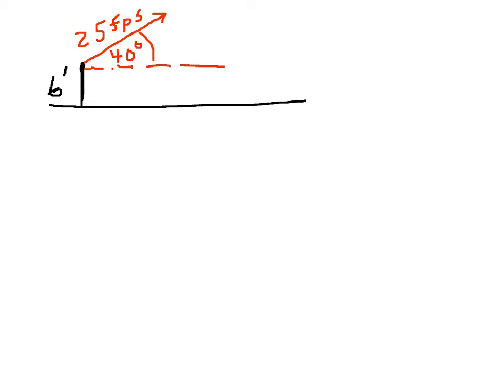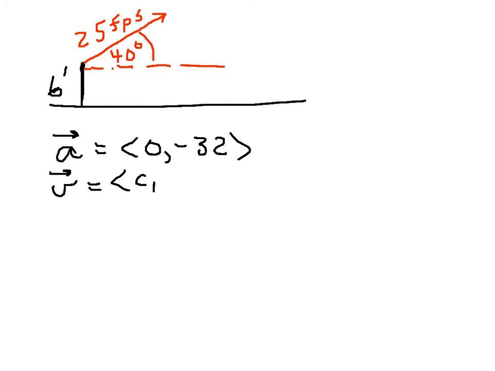So here's what we know. We know that acceleration is always going to be acting on it, and acceleration only works in the y direction, and acceleration is minus 32 feet per second per second. So therefore the velocity, which is the antiderivative of this, is going to be some constant here, and then some other constant minus 32t.